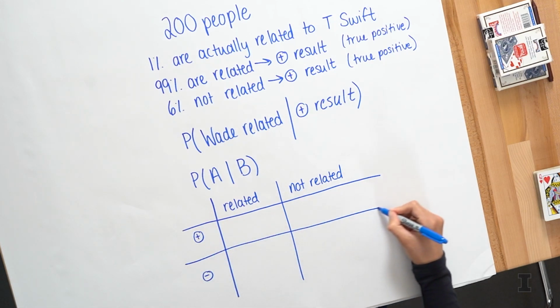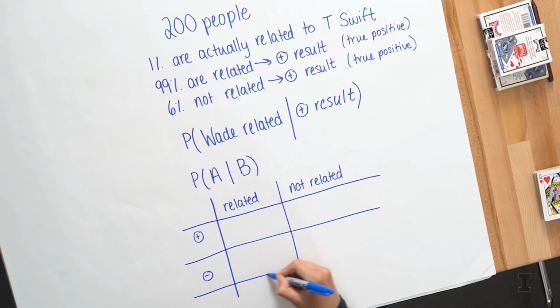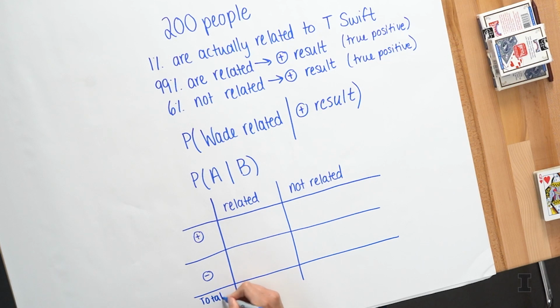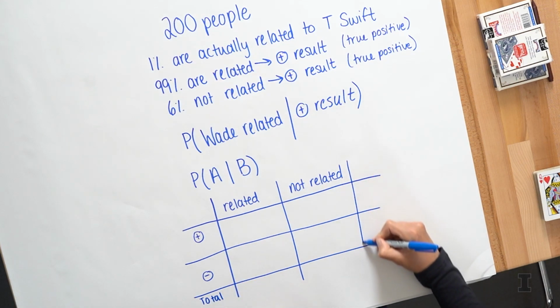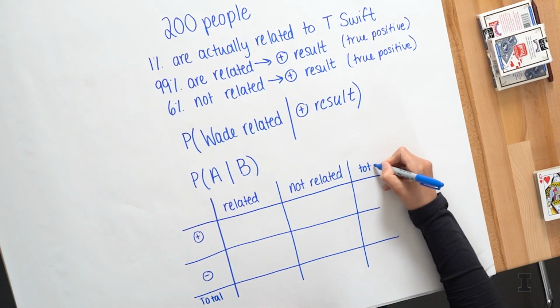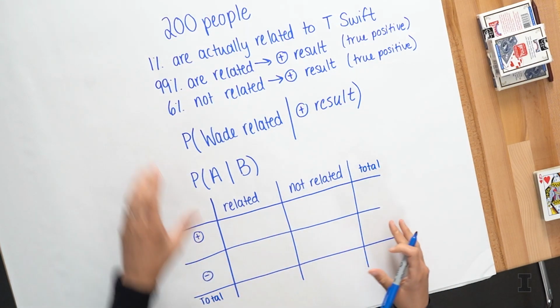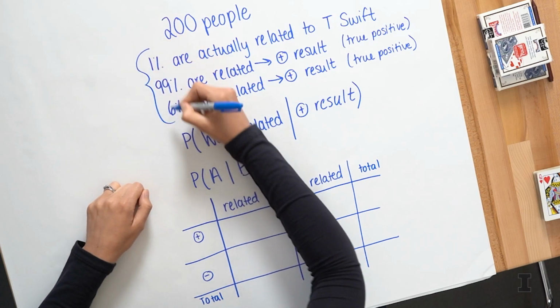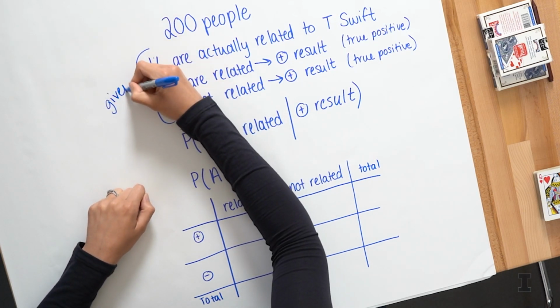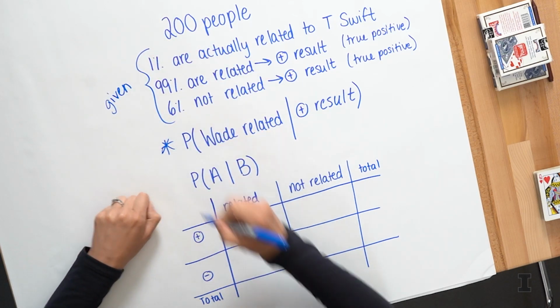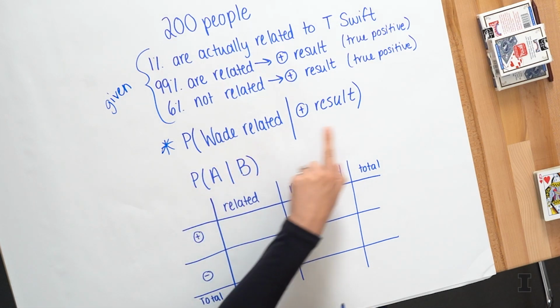I'll also put the totals here, since we are looking at probability. It makes sense to think about the totals as well, so I'll put that on both the rows and the columns. We can fill out this table with this given information. So this was given to find out our new probability: what's the probability that Wade is related given he got this positive test result? And he's hoping it's pretty high.